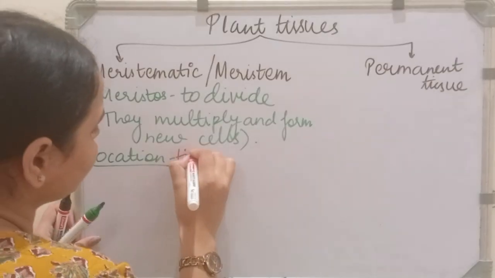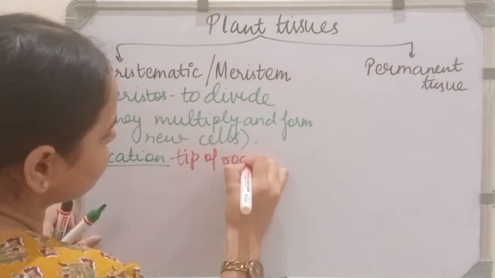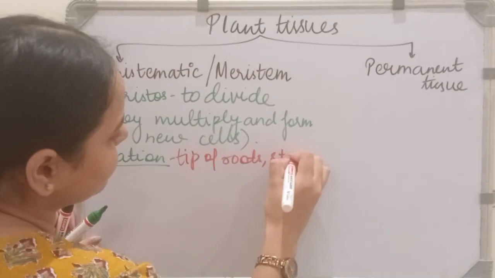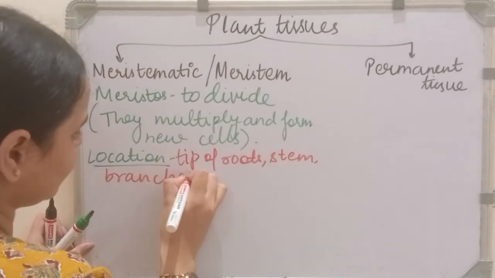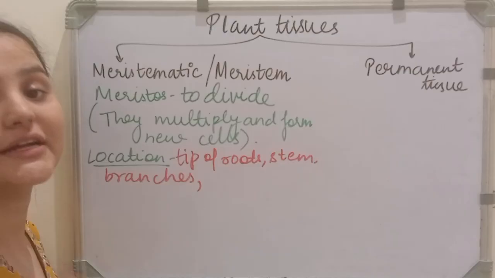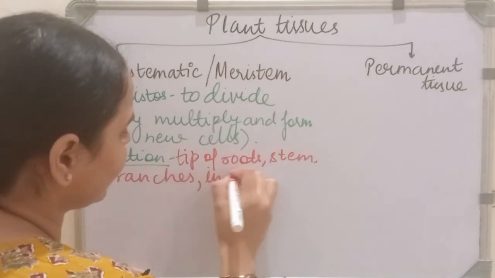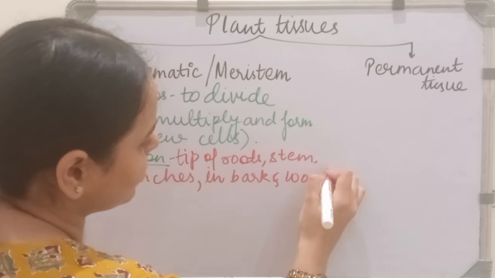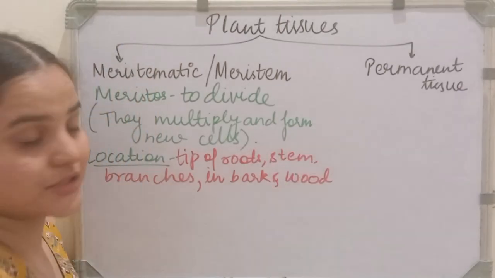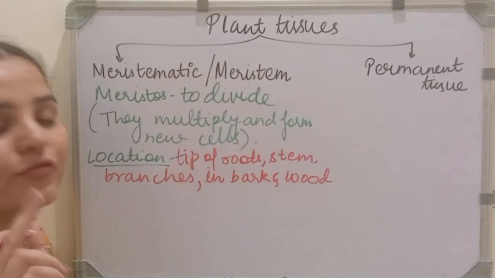tip of roots, stem, branches. They are also found in the bark and wood. Based on their location, they are generally of two types.